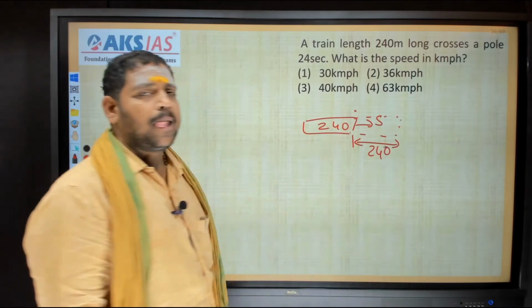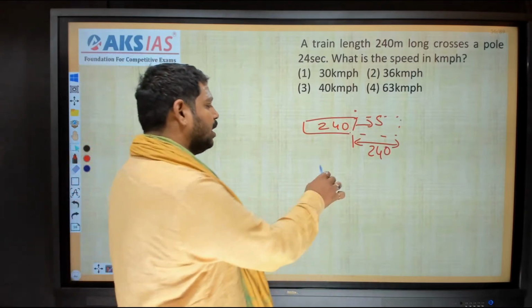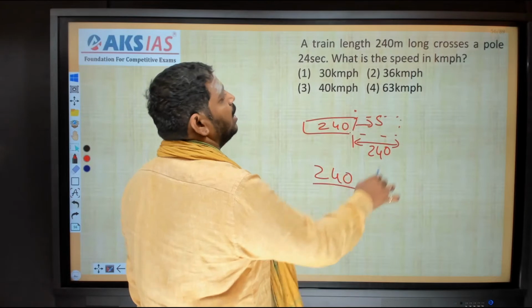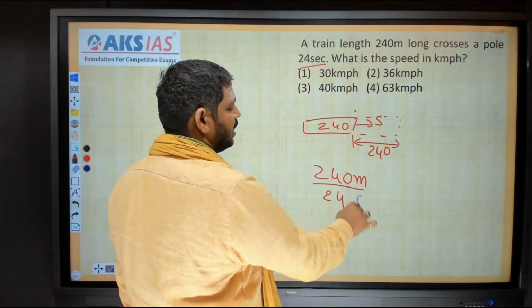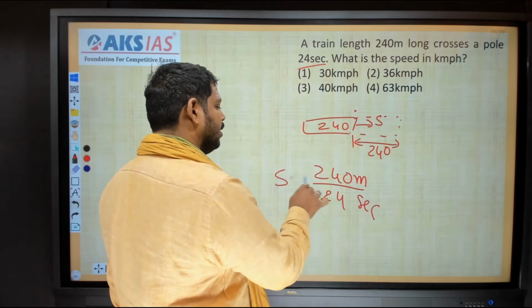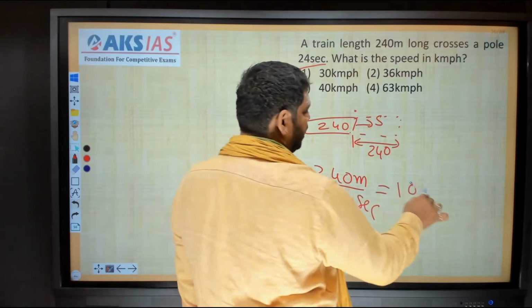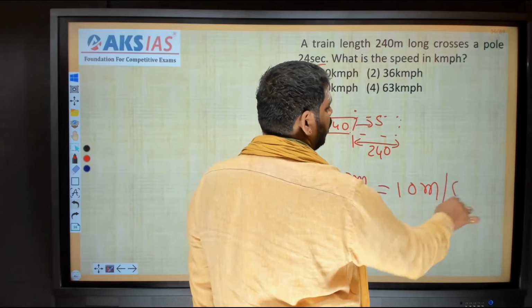240. Now 240 by time. How much time it requires? 24 seconds. This is in terms of meters, this is in terms of seconds, right? This is nothing but the speed. That is equal to how much? 10 meters per second. Now options are in terms of kilometers per hour, right?